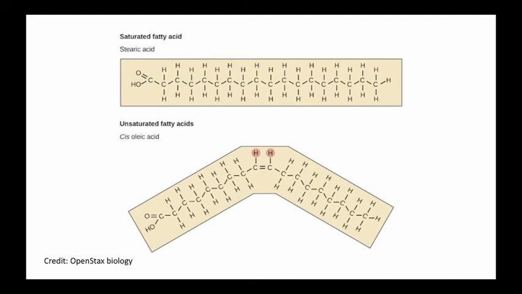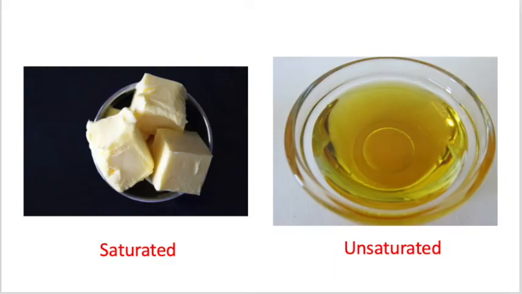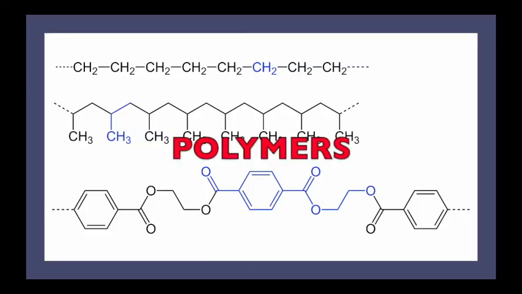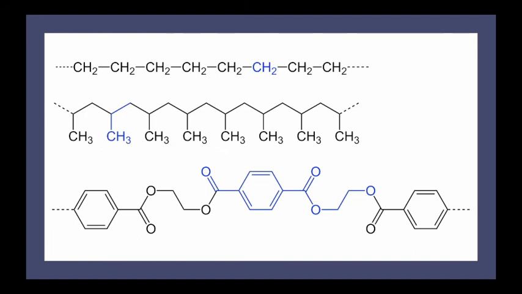We can see the effects of this when we look at the properties. Saturated fatty acids are solid at room temperature. They have stronger London dispersion forces. Unsaturated fatty acids are liquid at room temperature. Polymers are very long molecules that are comprised of smaller subunits called monomers that have been linked together in a very long chain. As you might imagine, because these molecules are so long, there's a lot of opportunity for temporary dipoles and London dispersion forces to occur, and the intermolecular forces between polymers can be quite strong.